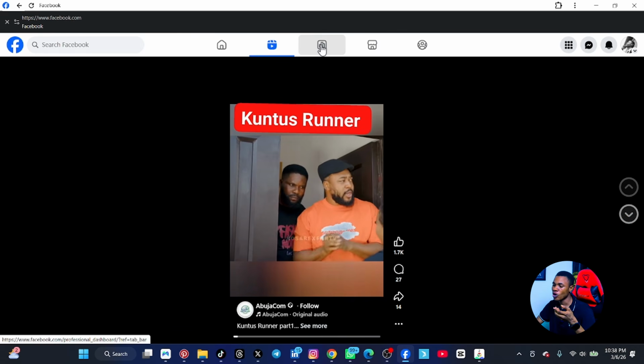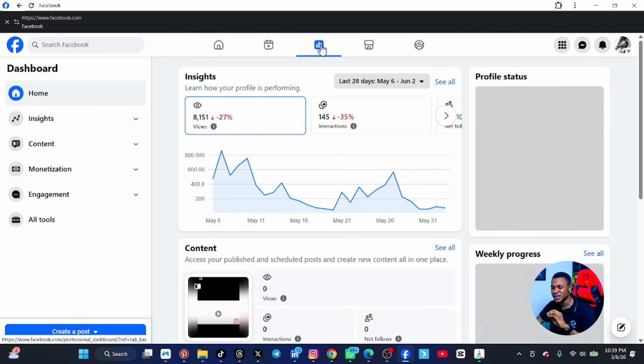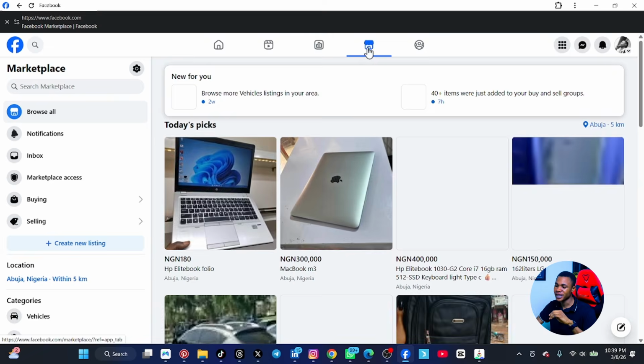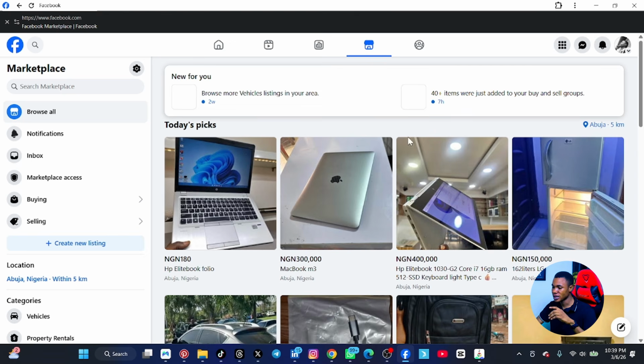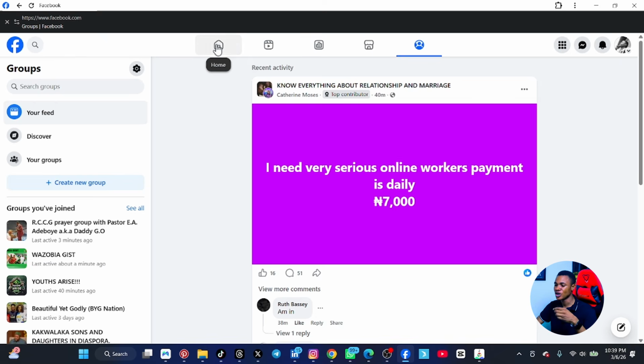Now here is what we call the professional dashboard. It is the analytics. There's a special video for this one where we're going to talk about the analytics. And the next one is Marketplace. That is where you can buy and sell. I recently browsed for a laptop. That's why you can see that they're showing me laptops. All right, and also we have groups. Those are the things I was explaining. You can see that they're here.